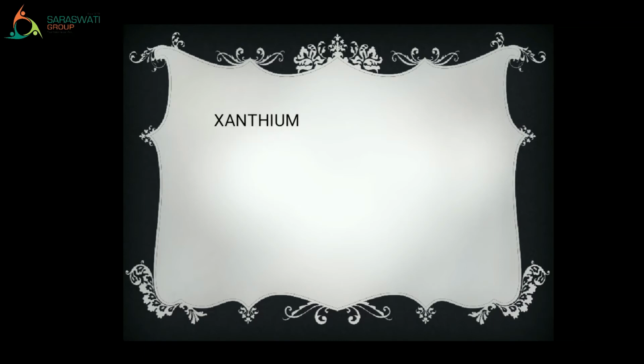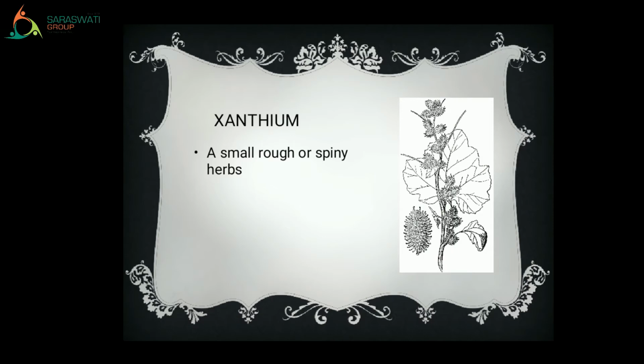Xanthium. How will you pronounce it? Come on, speak with me. Xanthium. It means a small, rough or spiny herb, right? It is a small, spiny herb. Means a small herb which has spines. કાંટા હોય છે. See the picture, right? Now, let's move on to the next word.